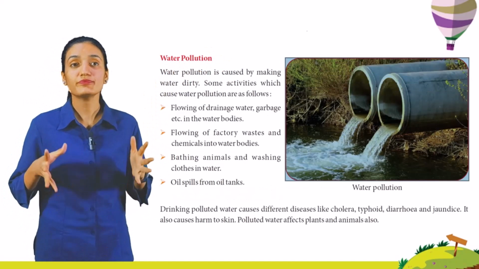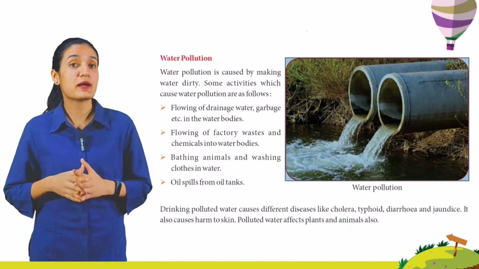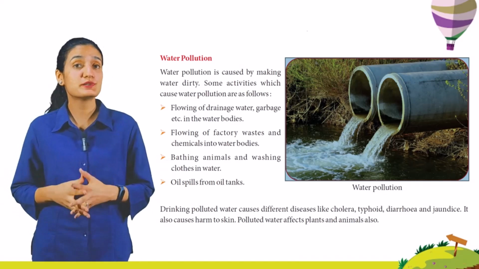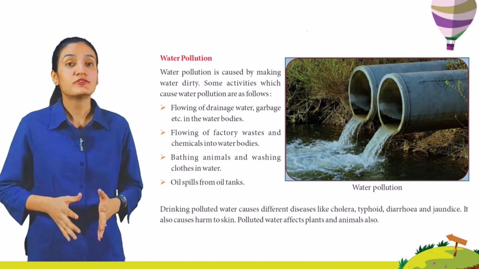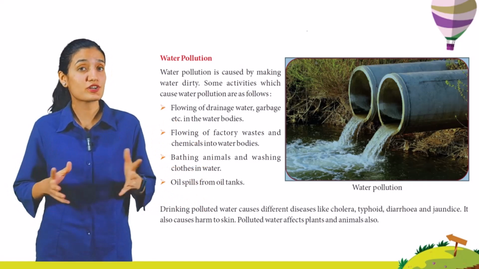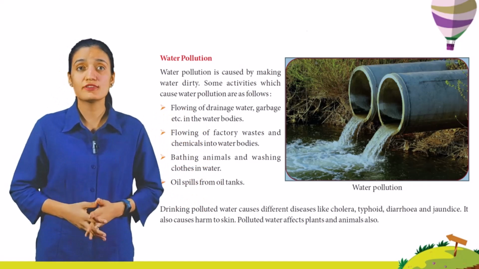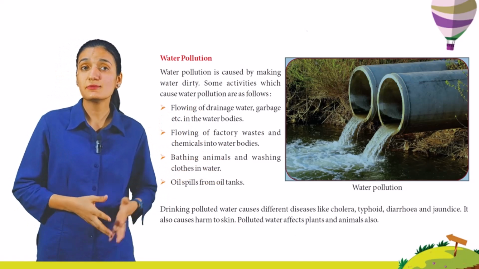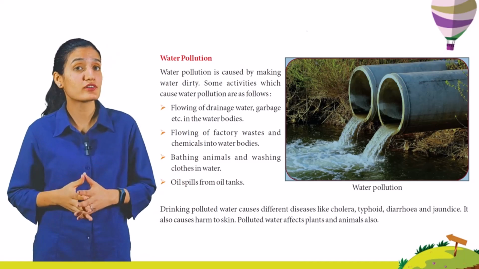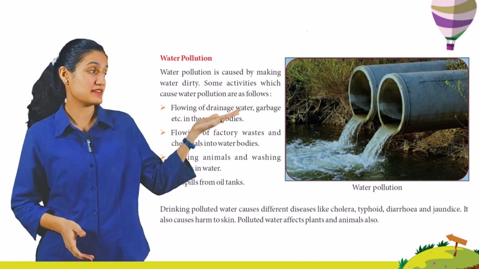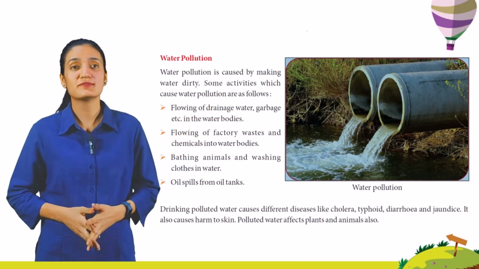Water pollution. Water pollution is caused by making water dirty. Some activities which cause water pollution are as follows. Flowing of drainage water, garbage, etc. in the water bodies. Flowing of factory waste and chemicals into water bodies. Bathing animals and washing clothes in water. Oil spills from oil tanks. You can see water pollution.